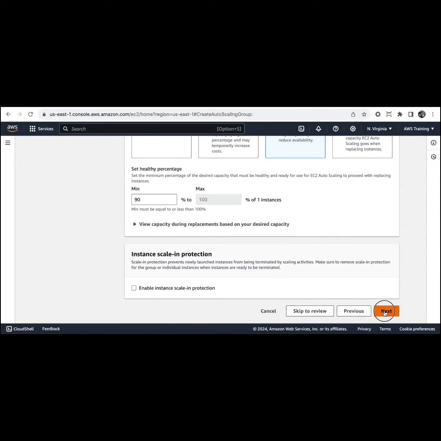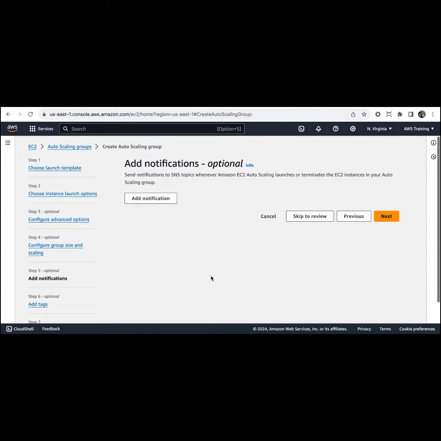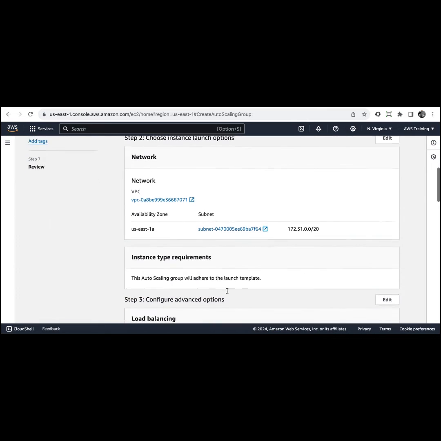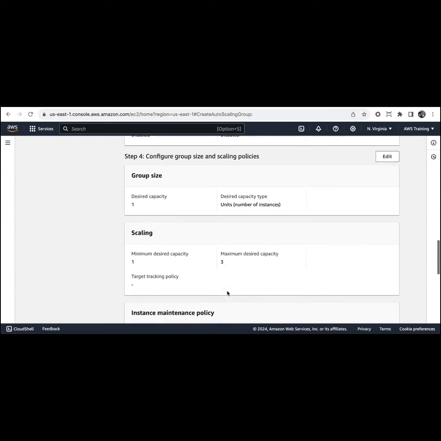Okay, all the details are there. So we don't want to send any notification for now to SNS. I'll explain later what it is. So tags are also optional. Click next. Okay, so these are the details of what we selected.